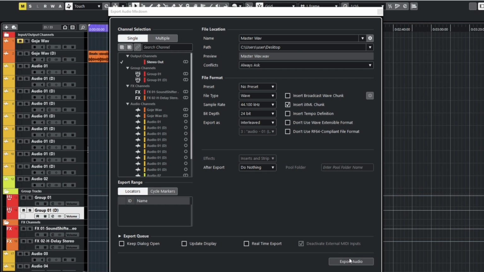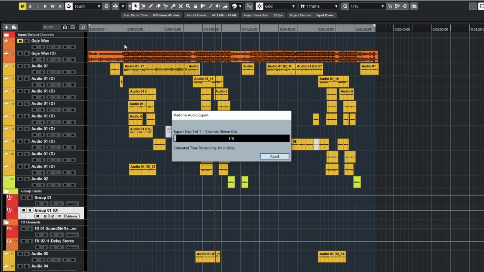I'll press on save and export audio. Yeah, so as this is exporting, let's have some conversation a little bit. As I told you, mastering is basically polishing the whole song. So you need to mix your song well before you can master it.